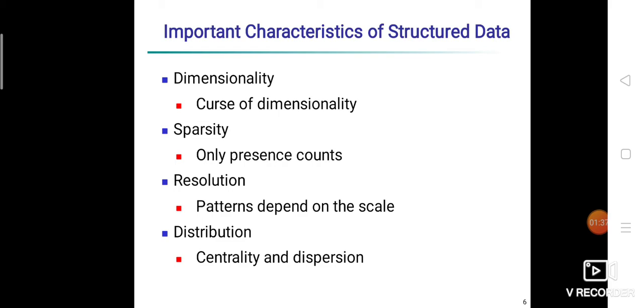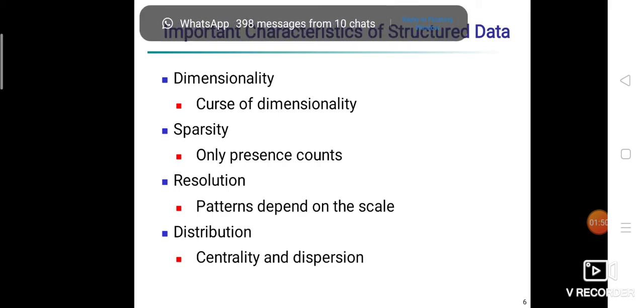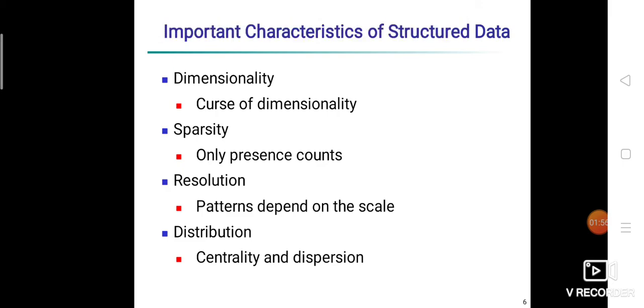Next that comes into the picture is resolution. The pattern in the data set depends on the level of resolution. If the resolution is too fine, a pattern may not be visible or may be blurred in noise, and if the resolution is too coarse, the pattern may disappear. For example, variations in atmospheric pressure on the scale of hours reflect the movement of storms and the weather system.